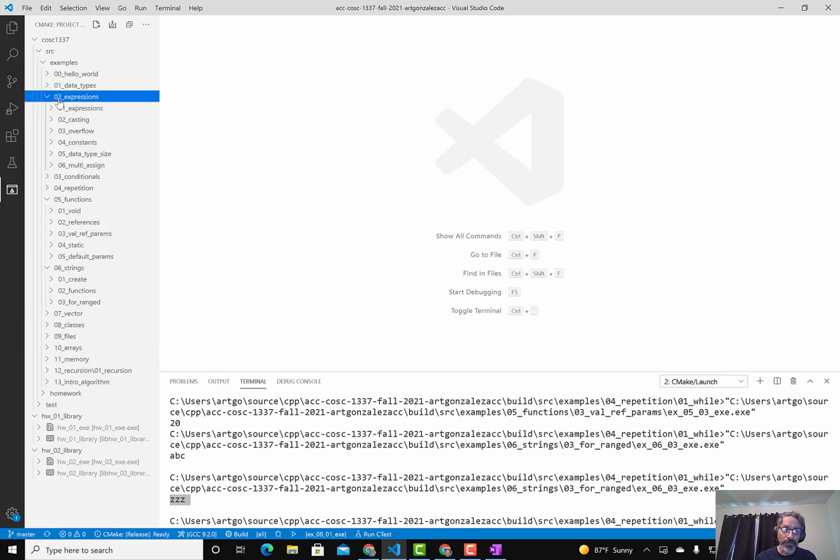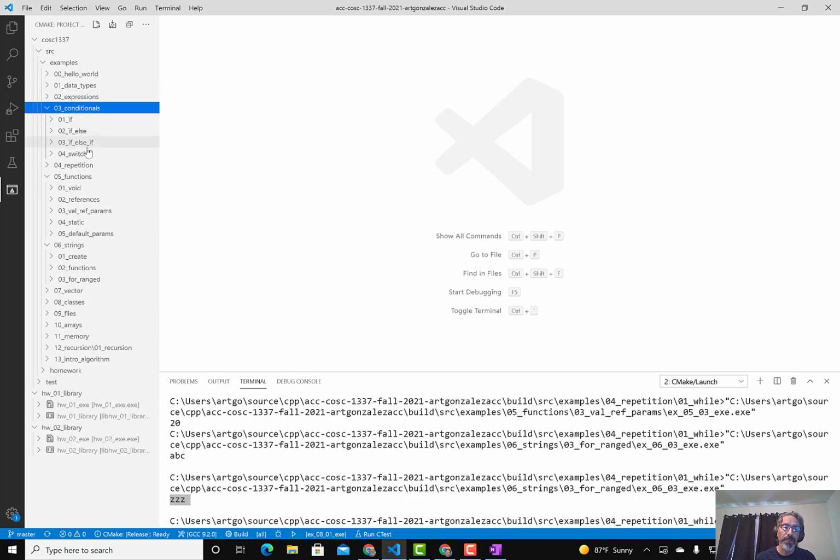Make sure that for the conditionals, review how Boolean logic works. Make sure you know the AND operator, the OR operator, and the NOT operator, and how to read them to determine if it returns true or false, okay?